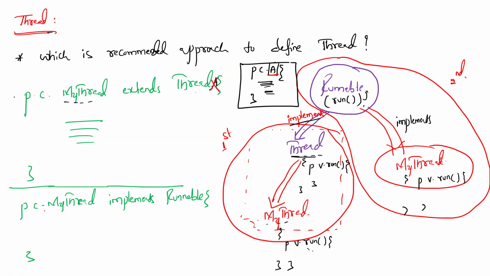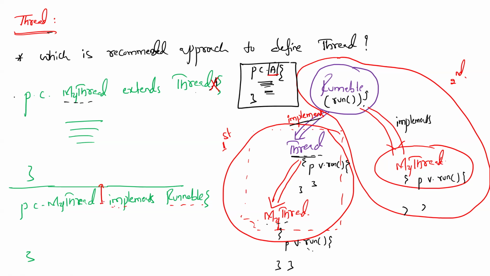But when it comes to the second approach, we are using an interface. In the interface concept we discussed, can a class extend another class and implement an interface at the same time? Yes, it is possible. But the first one has to be extends, then the second one has to be implements.